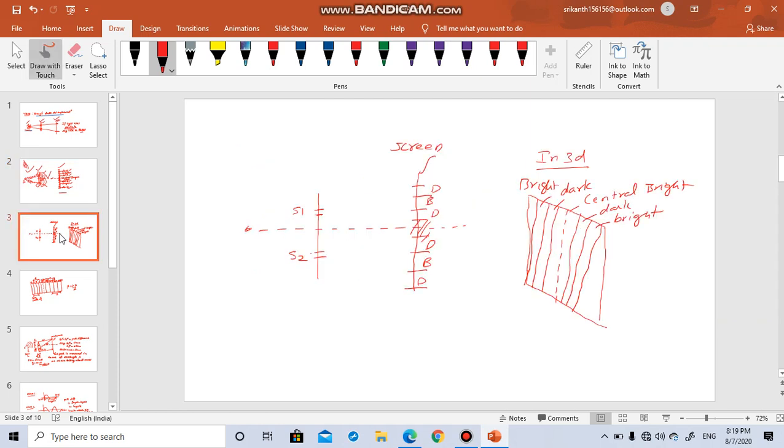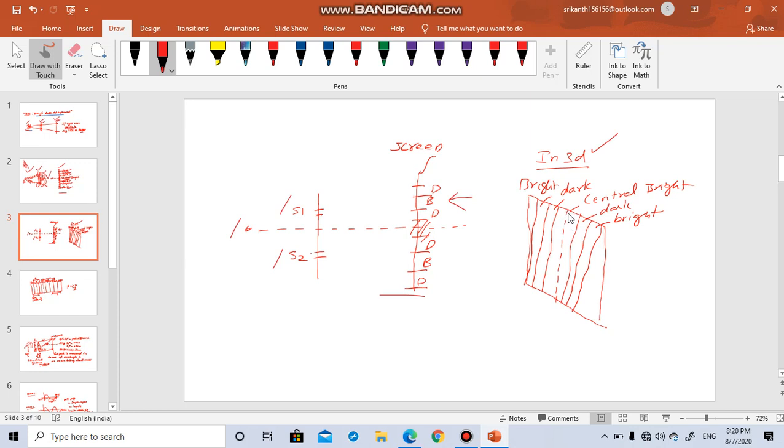If you try to understand it even more clearly, this is the source. These are the two holes, S1 and S2, and there is a central bright spot, then dark, bright, dark, like that the pattern is formed. If you understand it in 3D, you observe the screen from this side, like a movie theater, you are seeing the screen. This dotted line is the central line.